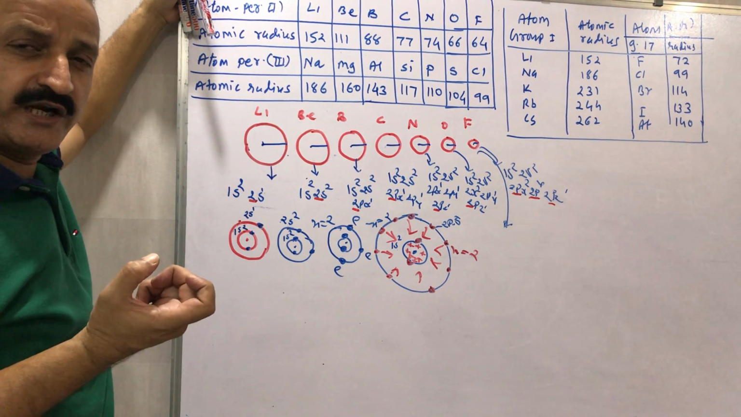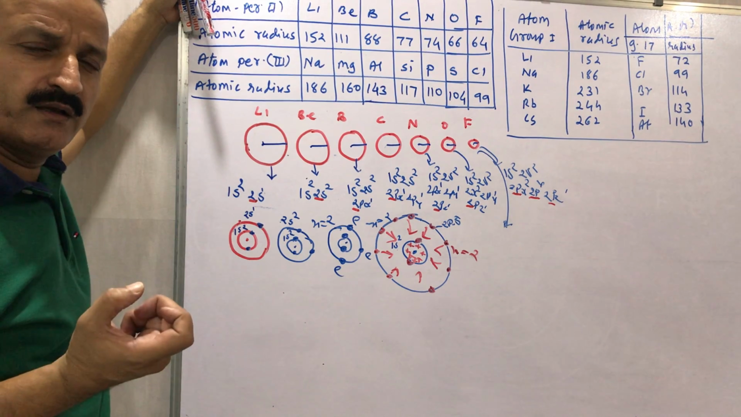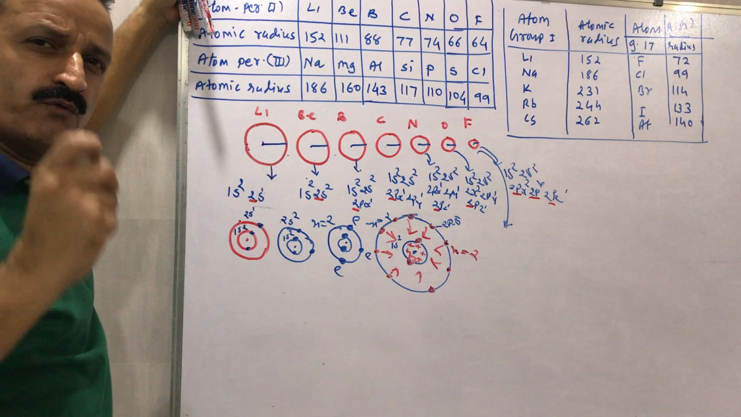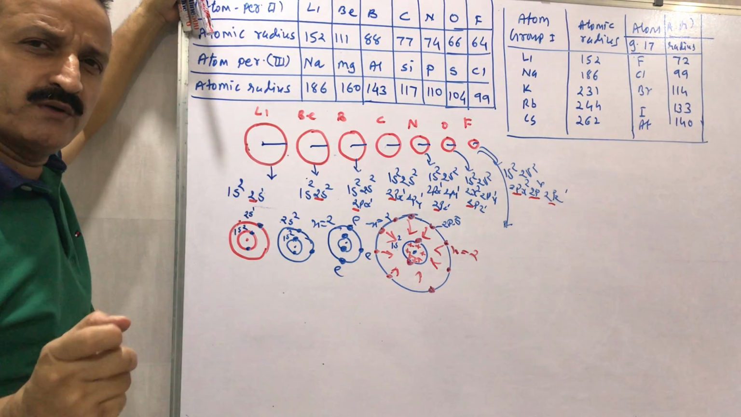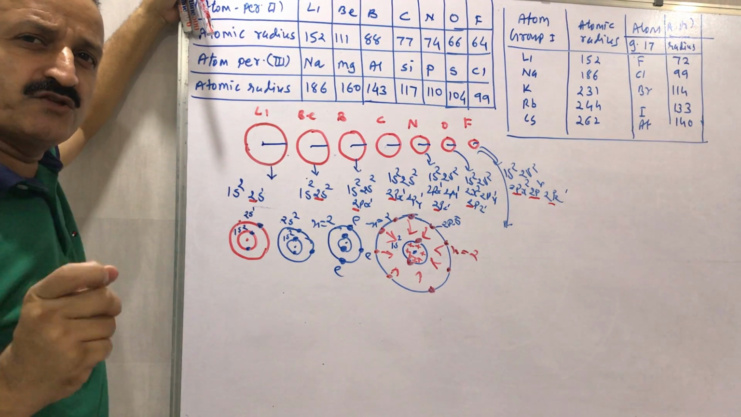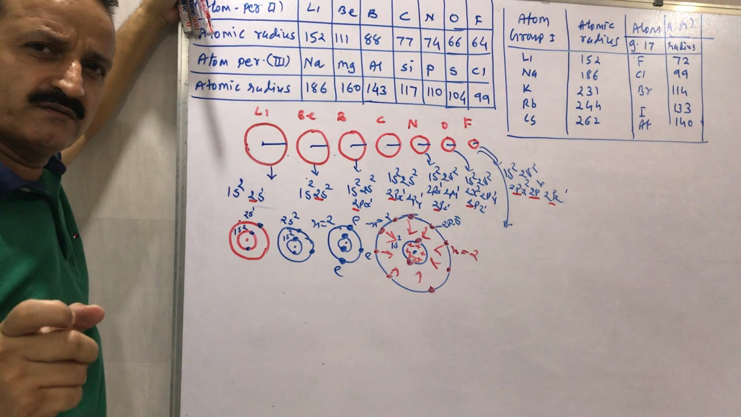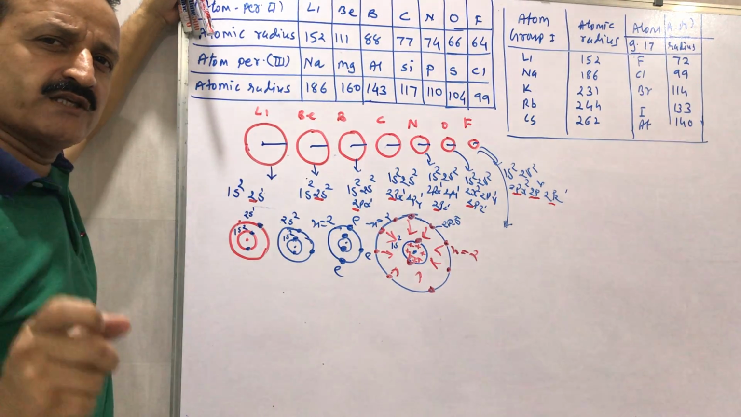The opposite statement will be for the group. As we go down the group, the size will increase, and if the size increases, then the radius will increase.